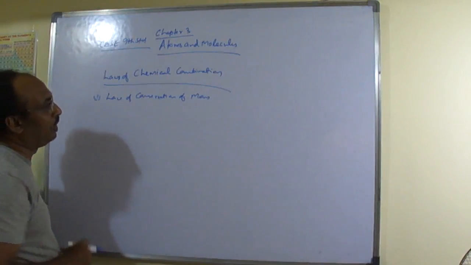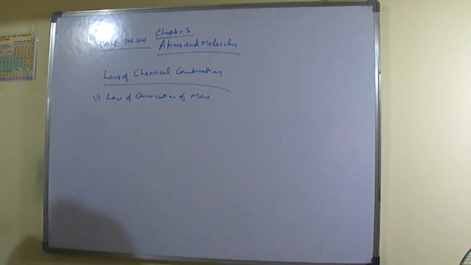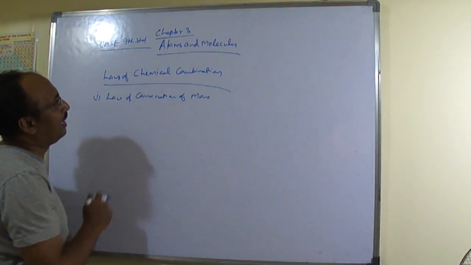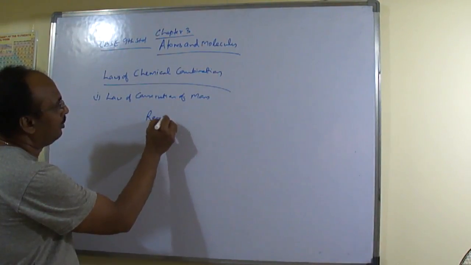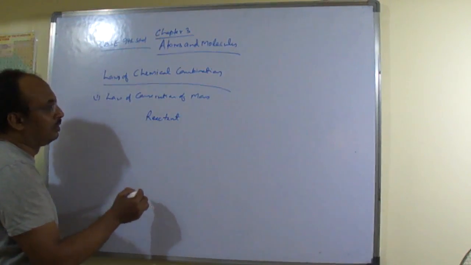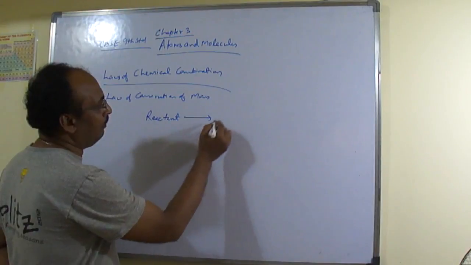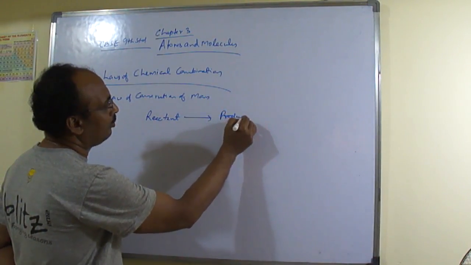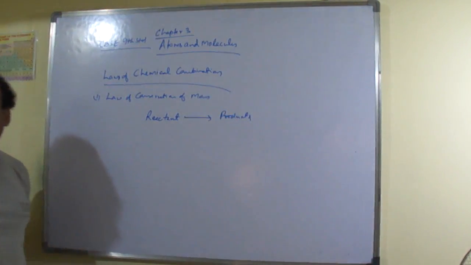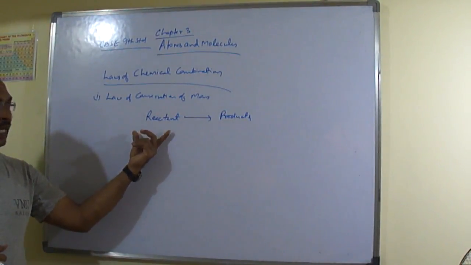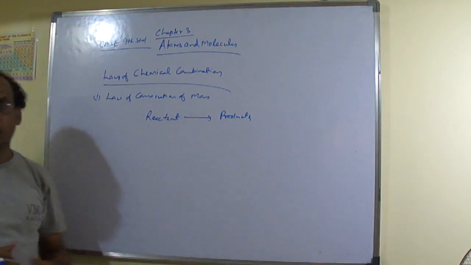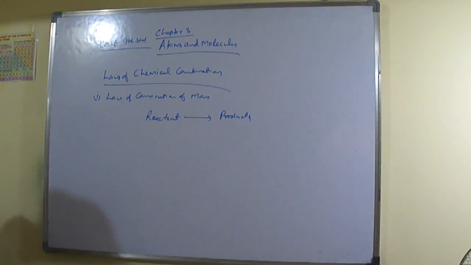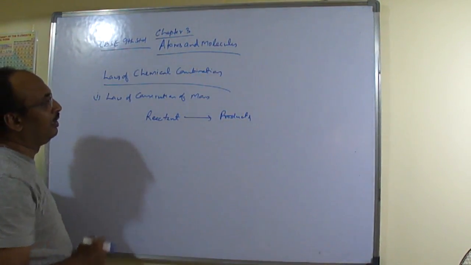In the same way, in conservation of mass the same concept is used. In a chemical reaction, you go for some reactant and it gives you some product. This is called chemical combination. Chemical combination means there will be some reactant, and after processing, it will give you a product. That is called a reaction.